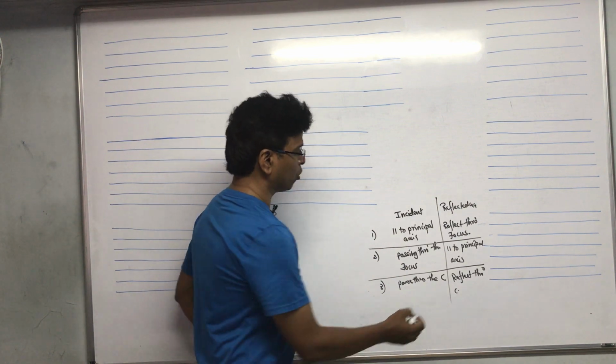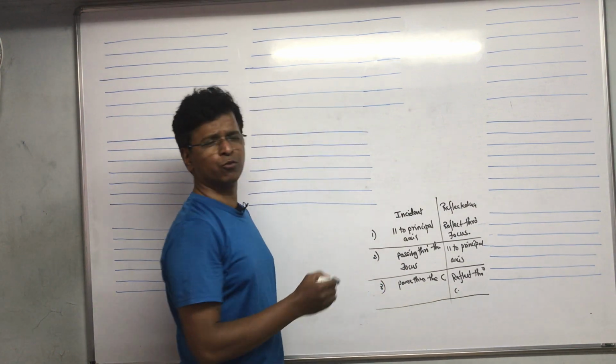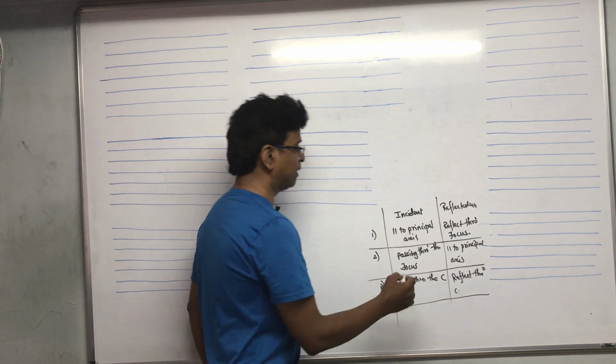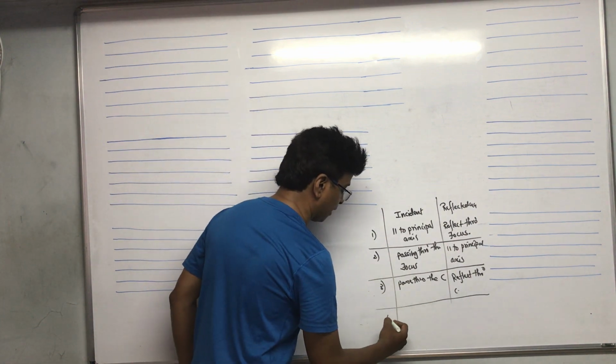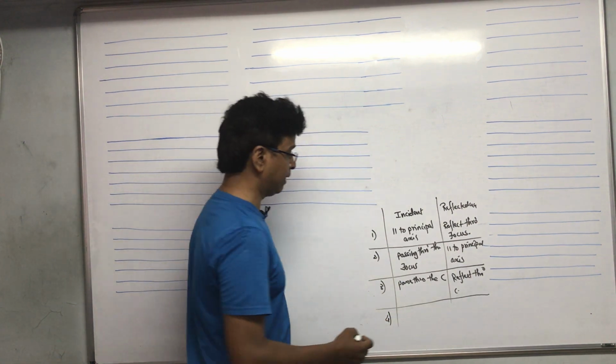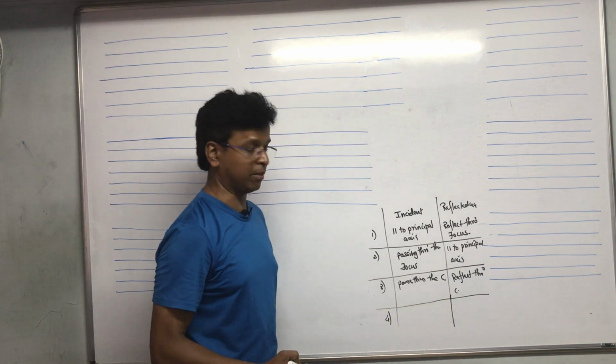Okay? And the fourth one, this we hardly use. We don't need to use this anytime, but still we should know this because any question can be asked based on this.